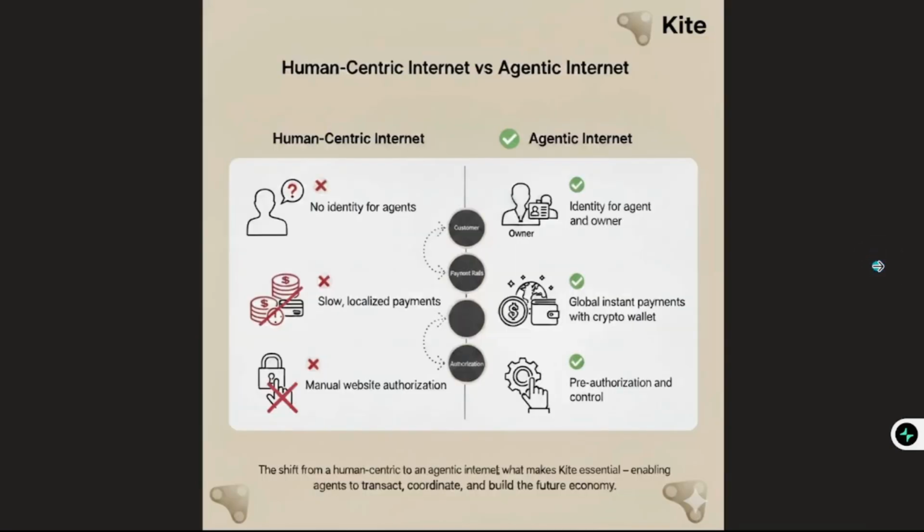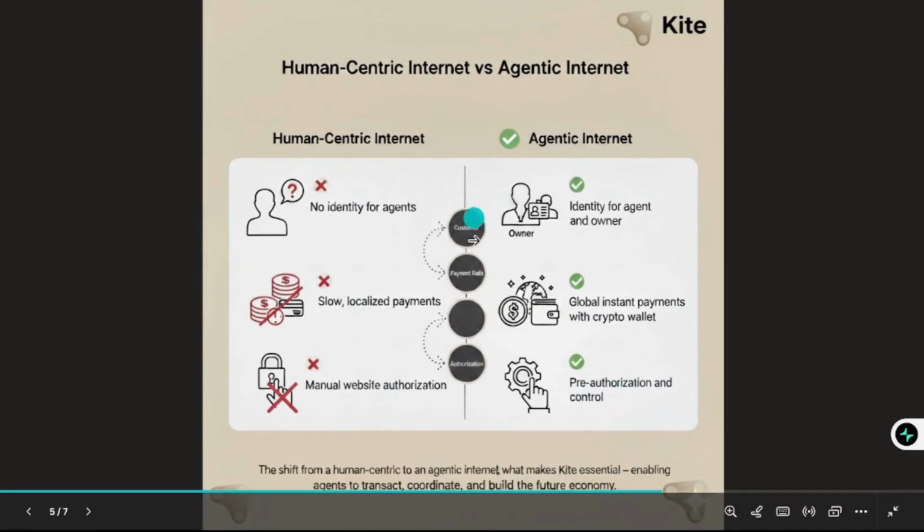So we have the human-centric internet versus the agentic internet. In the human-centric internet, we have no identity for agents, we have localized payment, and we have manual website authorization. The agentic internet solves that. What do they solve? They provide identity for agents and owners. They introduce global instant payment with a crypto wallet, and also pre-authorization and control.